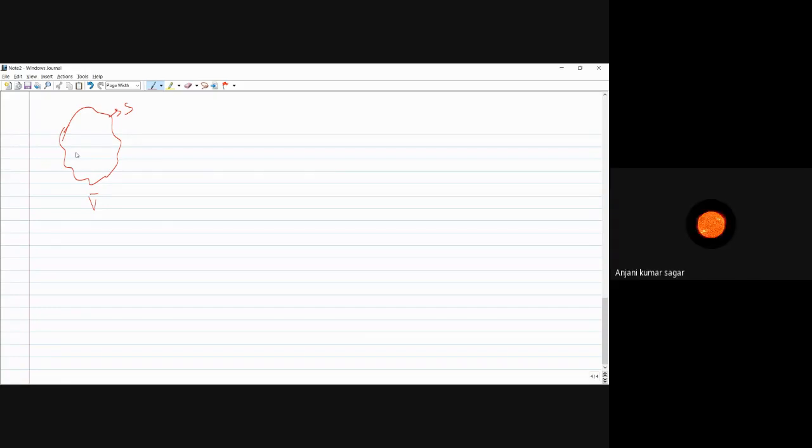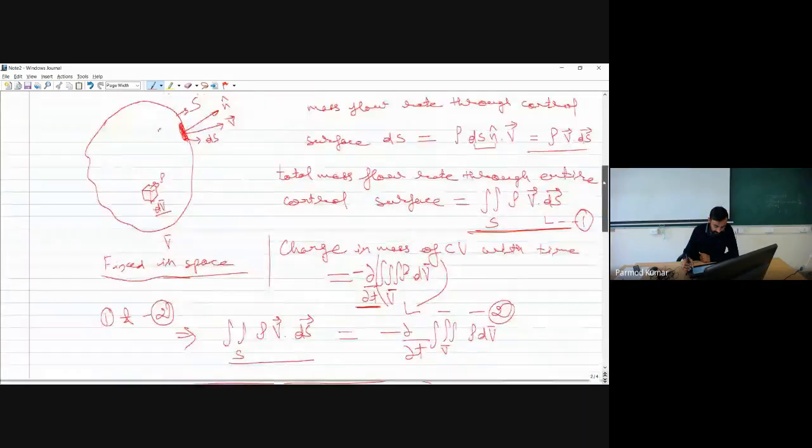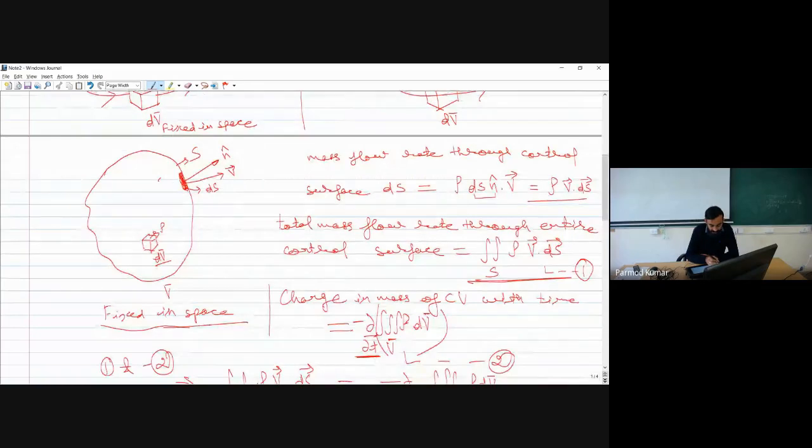Sir, you said mass is decreasing. Can you clarify, sir? Yes, mass is decreasing. You can see over here what is happening. This particular control surface is having velocity of fluid medium in the outward direction. So if velocity of fluid medium is in the outward direction, it means from the boundary of the control volume some fluid is moving out. So if some fluid is moving out, what will be happening? The rate at which fluid is moving out, at the same rate, there will be change in mass of the control volume. Okay. So that is what I am talking about over here.